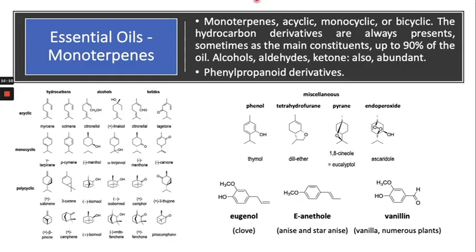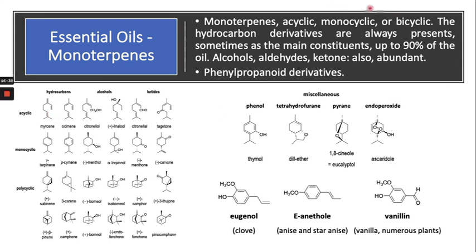The monoterpenes found in the essential oil can be acyclic, monocyclic, or bicyclic, right? Acyclic means there is no cycle. For example, here you can see there is no cycle, so they are C10 monoterpenes, but they don't have any cyclic structure, right? So they are the acyclic.